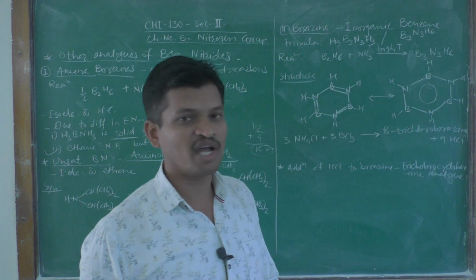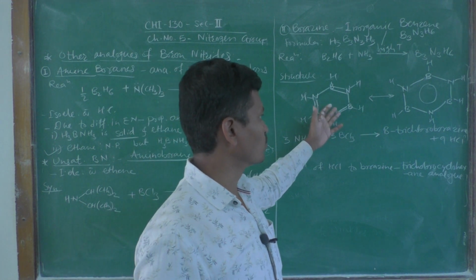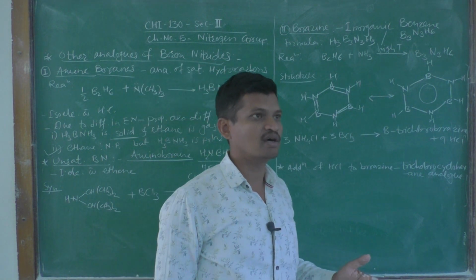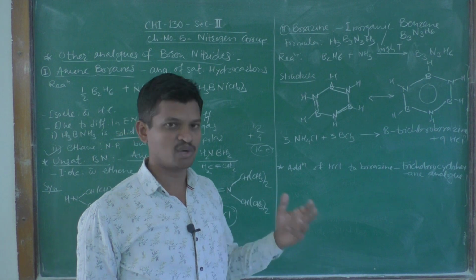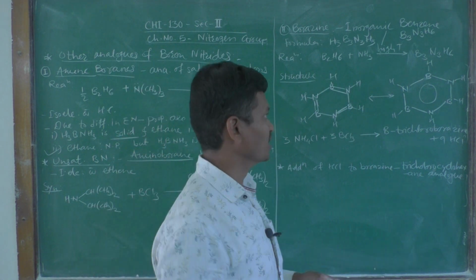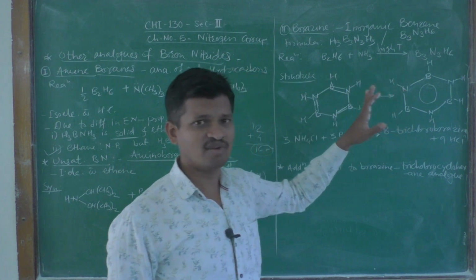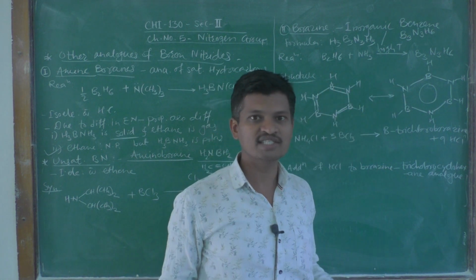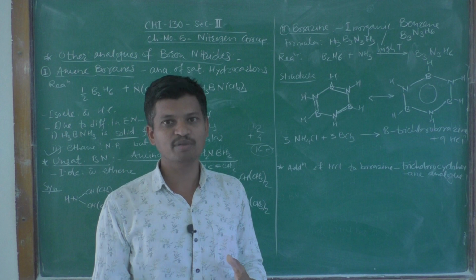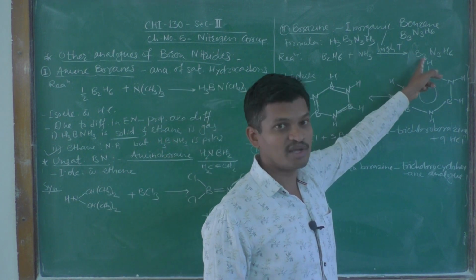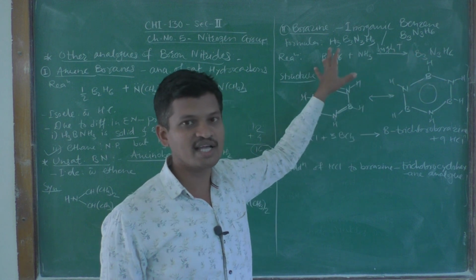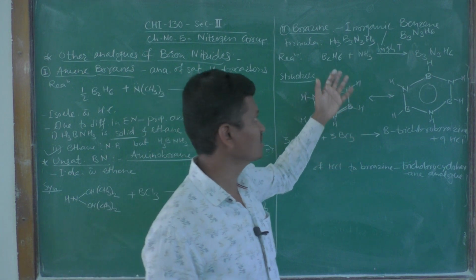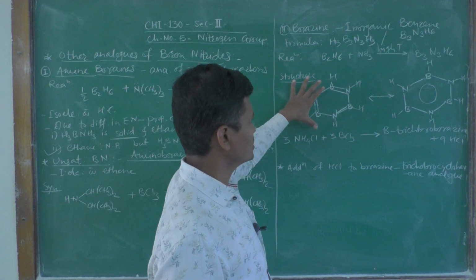Such structures have been asked in university examinations, to write the structure and molecular formula of borazine, or you may get a twist by being given an acronym of that compound, that is inorganic benzene. How is it formed? A general reaction is given; it is not stoichiometrically balanced. Diborane and ammonia are both gases at room temperature. When they are heated at high temperatures, they give rise to borazine, that is B3N3H6. This reaction is not a chemically balanced reaction. So, this is the structure.